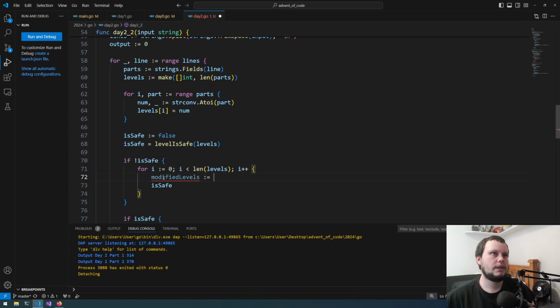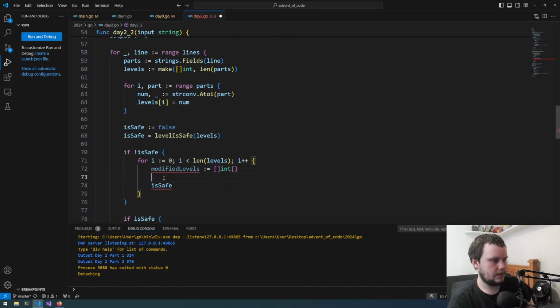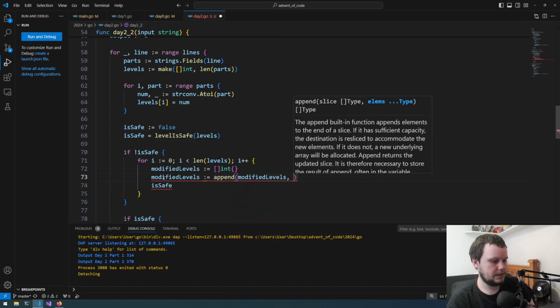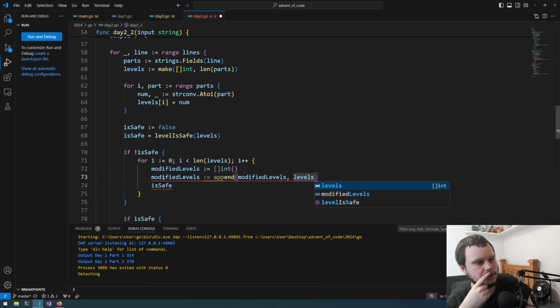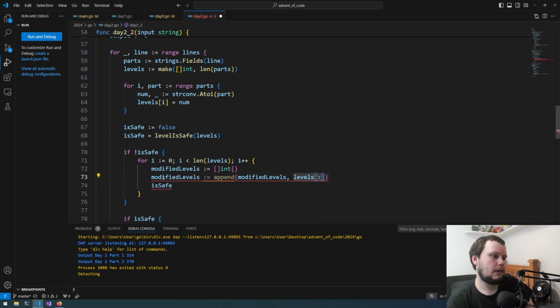What would this be? So we need to basically remove the level from the report, from the levels list. Create this, then modifiedLevels is equal to append modifiedLevels, and it would be levels. So we need to do a slice of it from the beginning with length i.